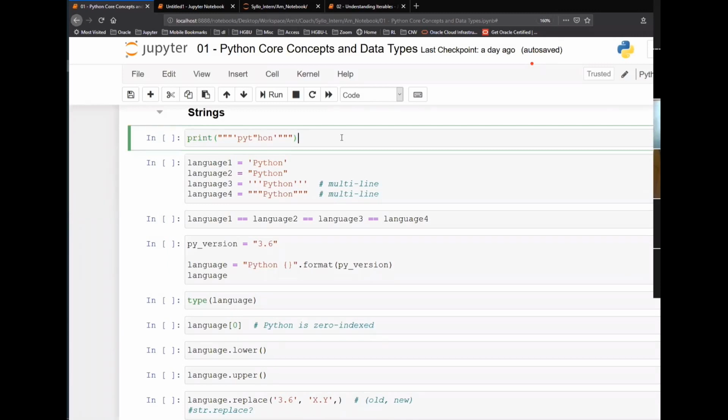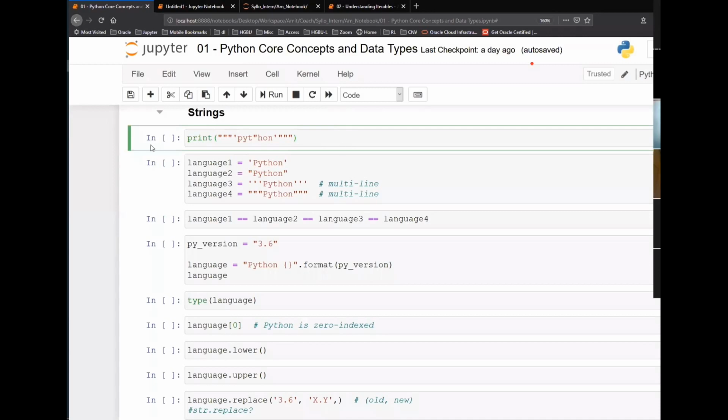Python is very flexible in those terms. You can give single quotes, double quotes, triple quotes, double triple quotes, single triple quotes, all is allowed. Everything is allowed. It will be a string, right?